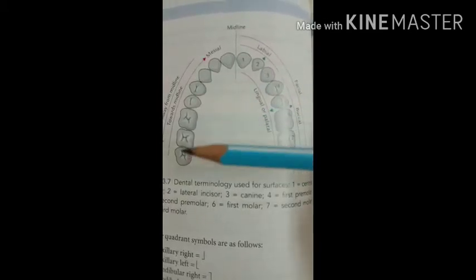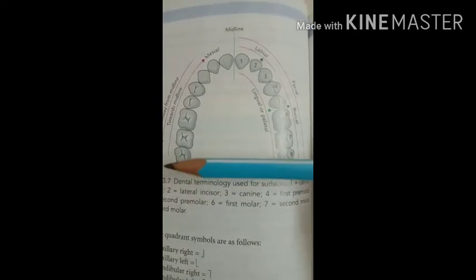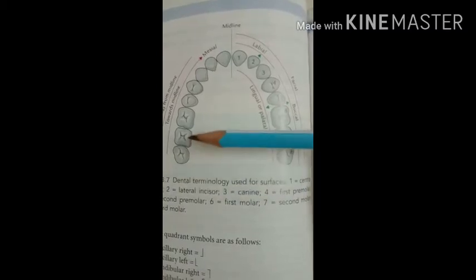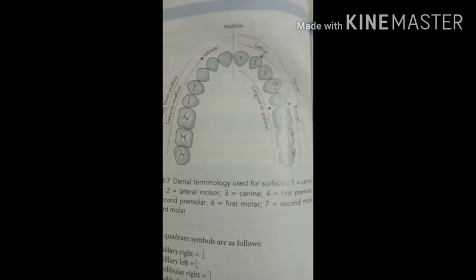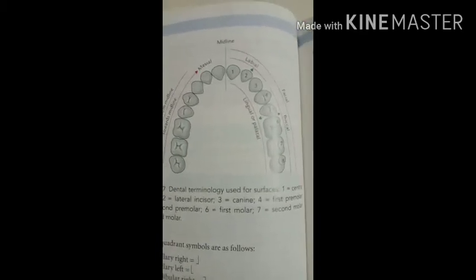The maxillary molars and the mandibular molars perform the major portion of the work in the mastication and comminution of the food. Okay, so these are the functions of the teeth.